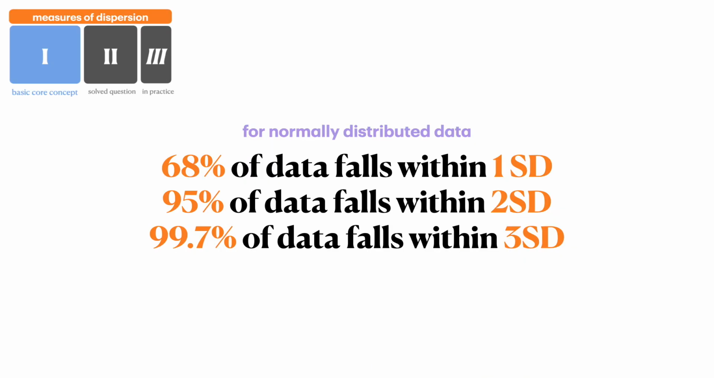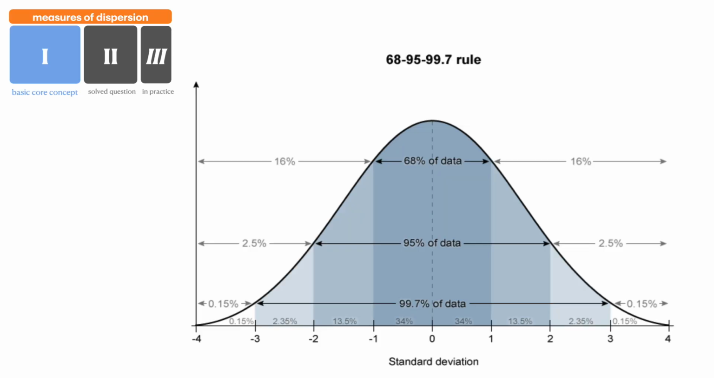What this rule is, it's a kind of belief that if you have data that is normally distributed, 68% of that data will fall within one standard deviation. 95% of your data will fall under 2 standard deviations, and 99.7% of your data will fall within 3 standard deviations. And this diagram kind of summarizes exactly what we just said. Again, 68% of your data will fall within 1 standard deviation, 95% within 2 standard deviations, and 99.7% within 3 standard deviations.